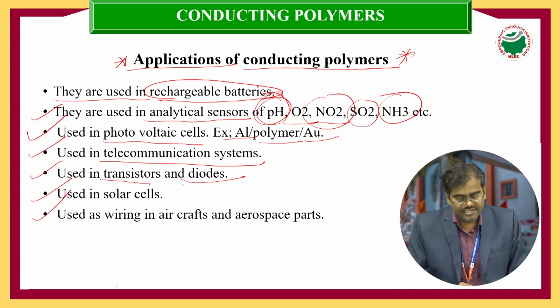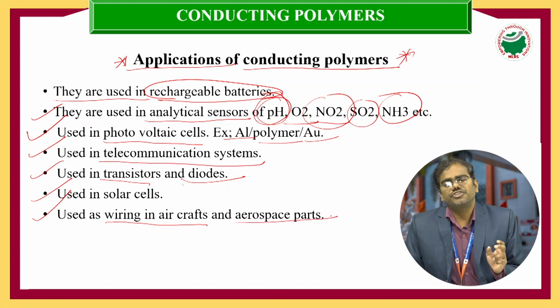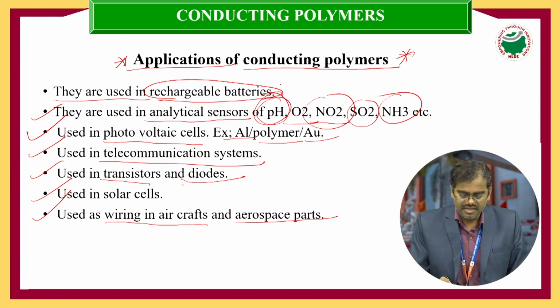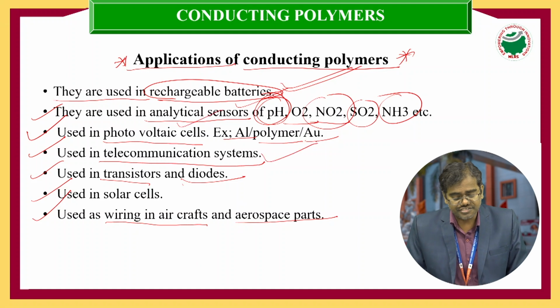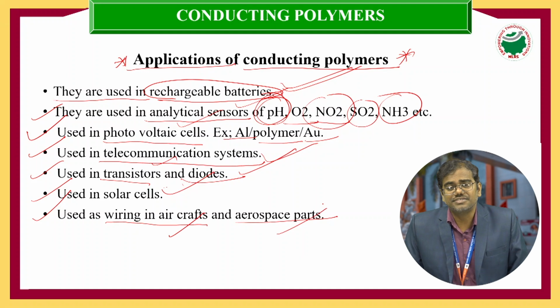One of the most important applications is in wiring in aircraft and aerospace parts. So these are the major applications of conducting polymers: rechargeable batteries, analytical sensors, photovoltaic cells, telecommunication systems, transistors and diodes, solar cells, and aircraft and aerospace parts.